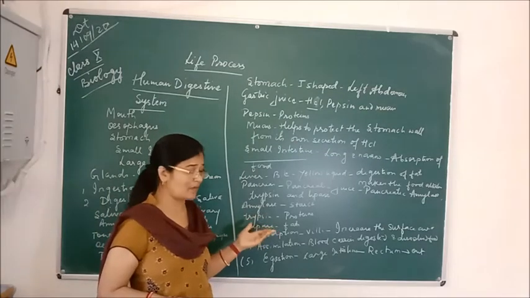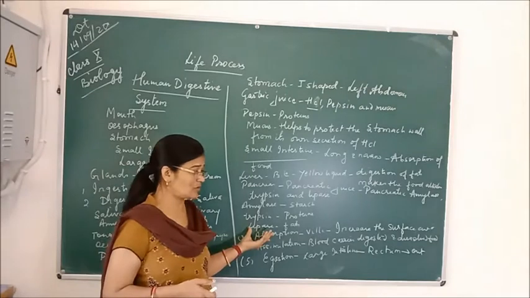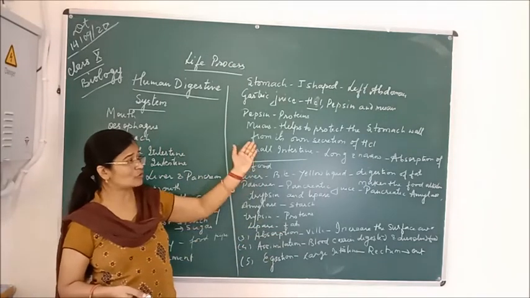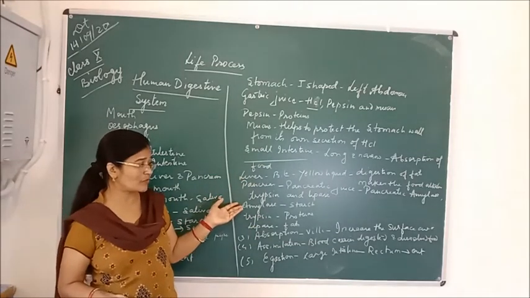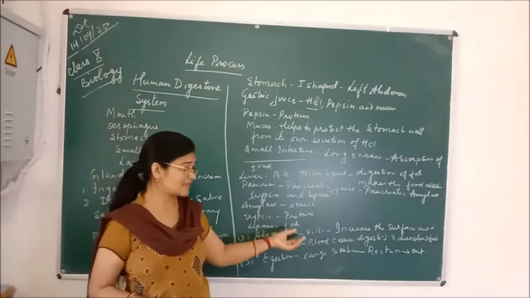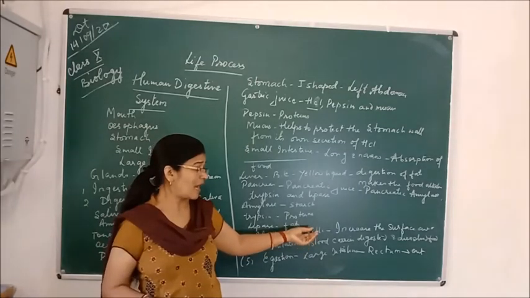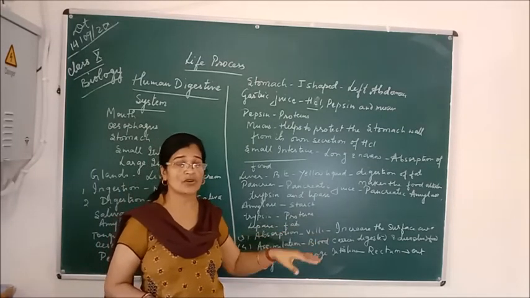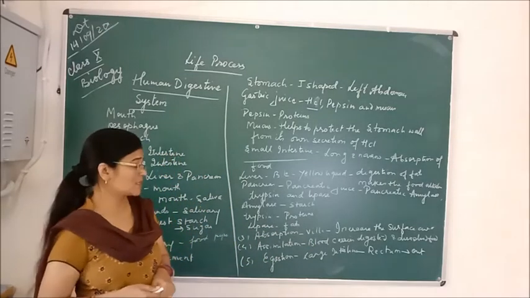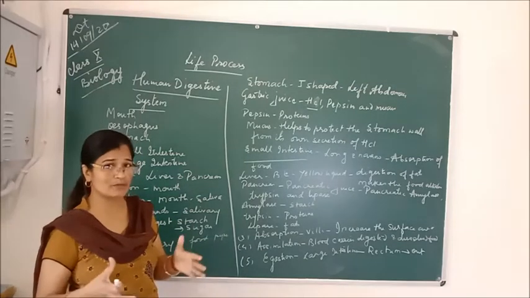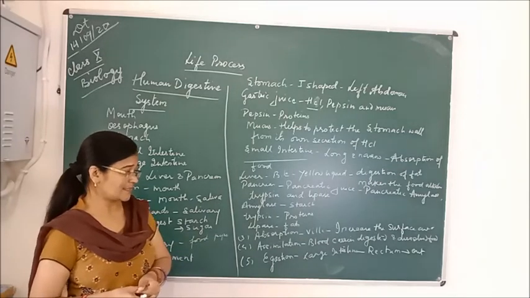Digestion completes in the small intestine, and the process of absorption also takes place in the small intestine, because, as I told you, different enzymes and pancreatic juice are there which help in the digestion of the different food which we eat. It also contains finger-like structures called villi, which increase the surface area for the absorption of food. That is the main function of the villi present in the small intestine, which means more and more food can be absorbed by the villi.